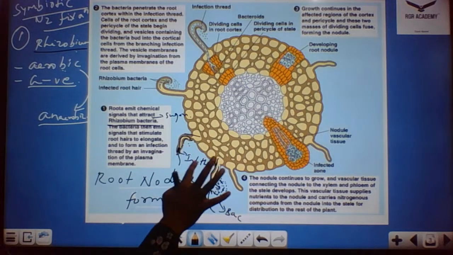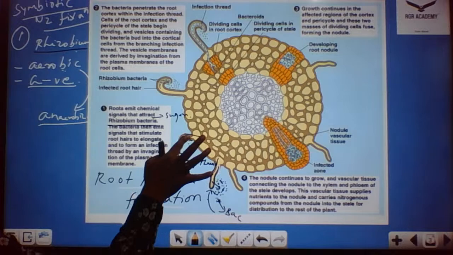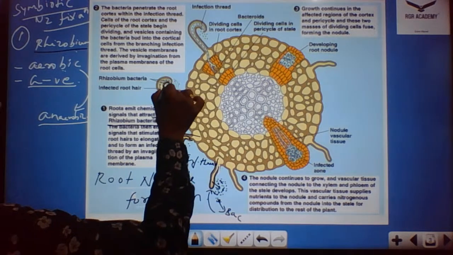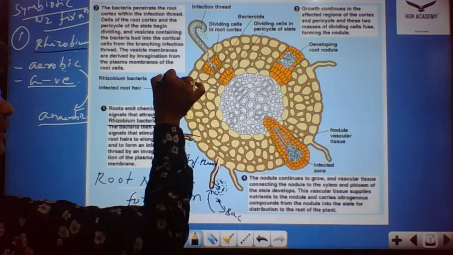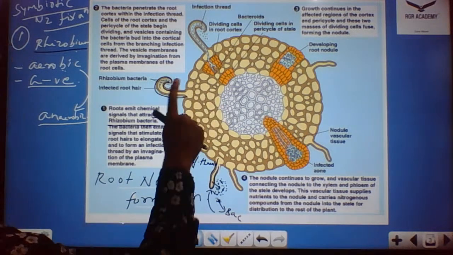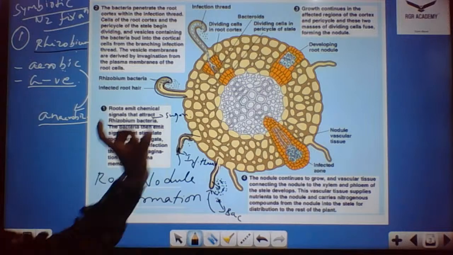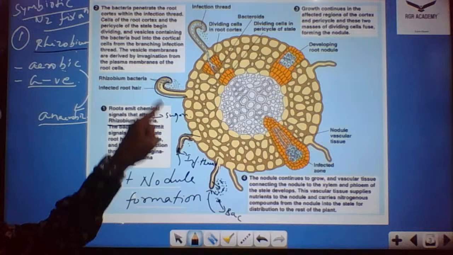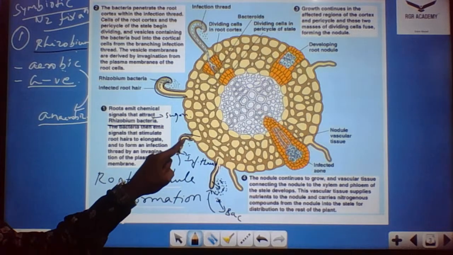Then the Rhizobium bacteria start invaginating through the plasma membrane. Now this is the root curl-like appearance. After the infection thread occurs, the root starts forming a curl-like structure. This curling is the next stage of the infection thread. The bacteria start penetrating substantially and reach the cortex region, where they divide and start forming vesicles.